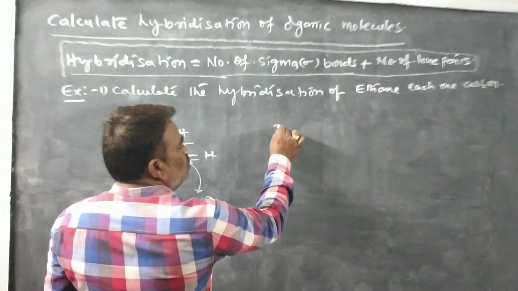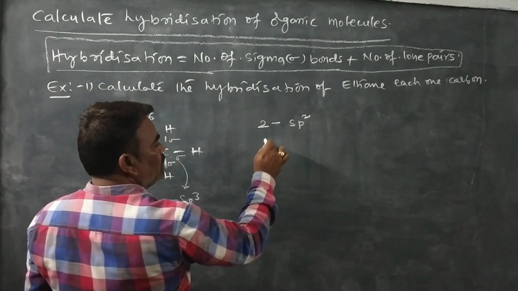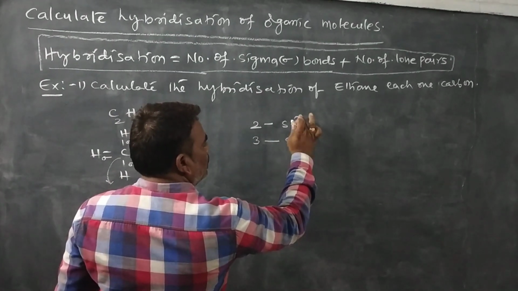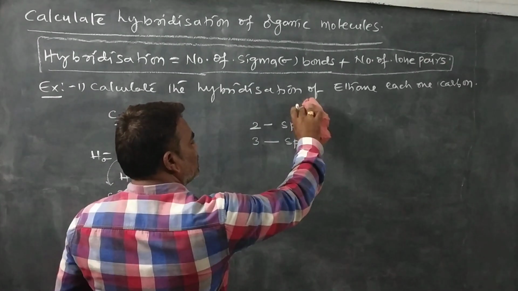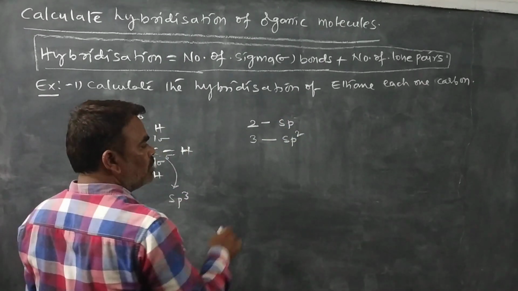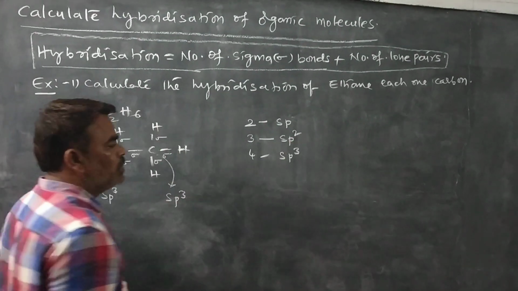So 2 sigma bonds is sp hybridization, 3 sigma bonds is sp2, and 4 sigma is sp3 hybridization.